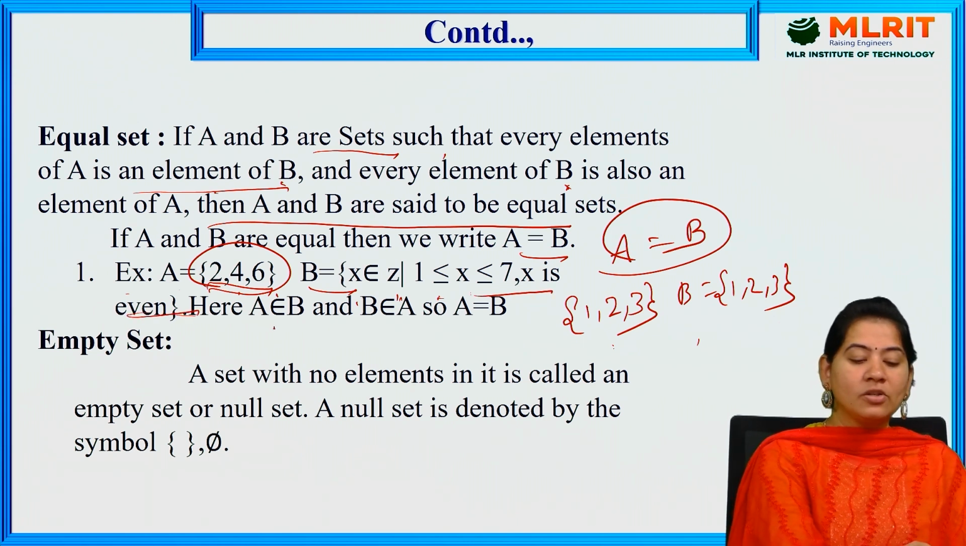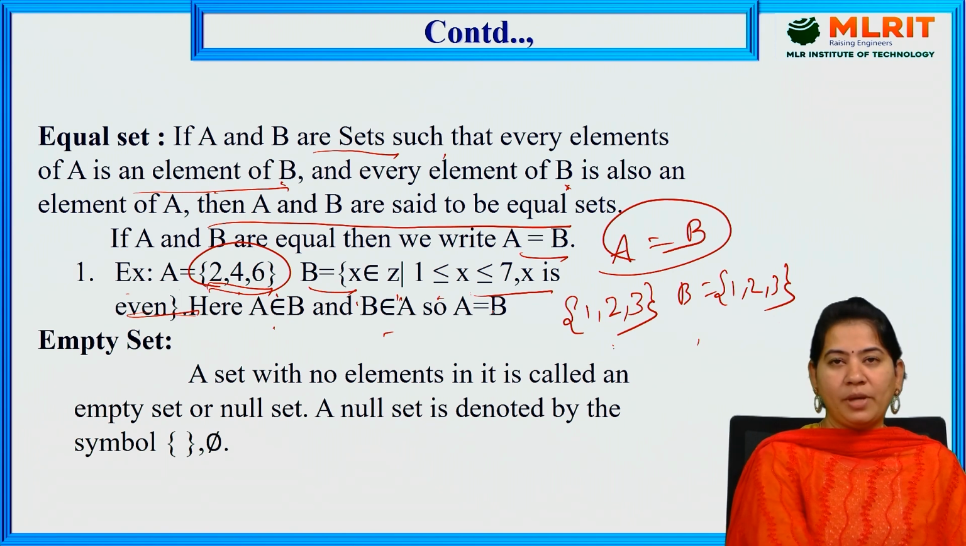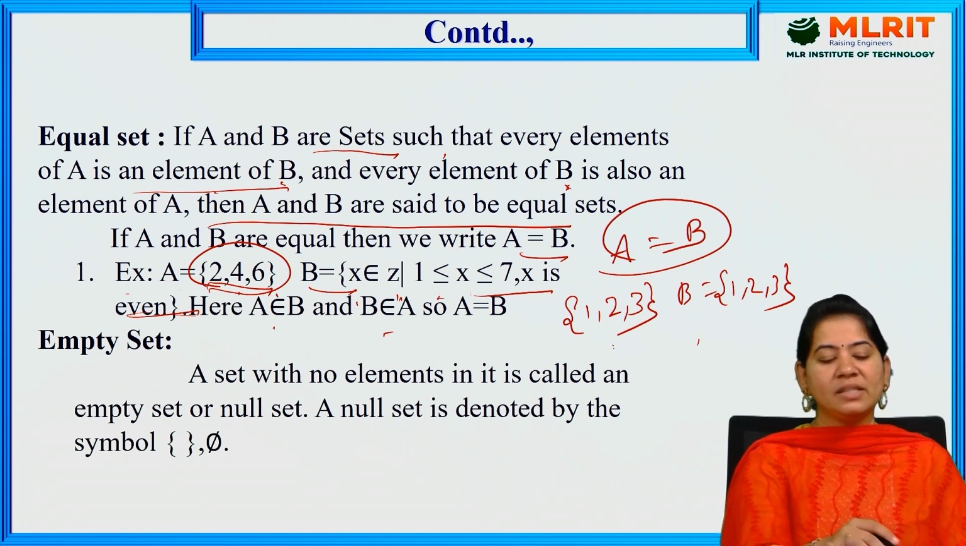Here A belongs to B and B belongs to A, so A equals B. First, let us find out what the elements of B are.